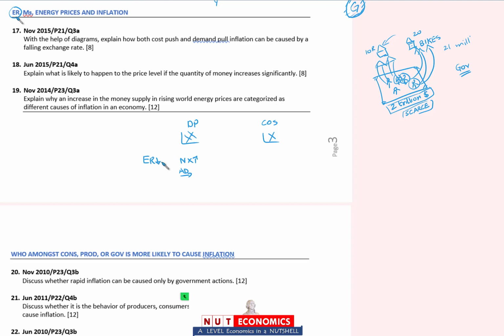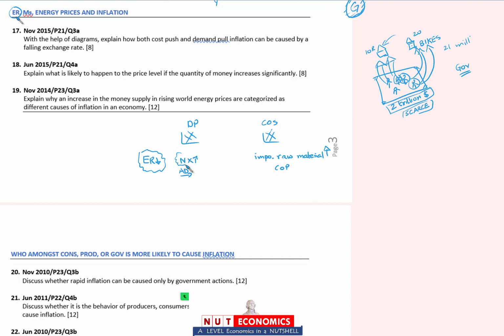Exchange rate depreciation say, remember imports prices are increasing, so if you are importing raw materials such as inputs such as oil and petroleum and other inputs such as maybe aluminium and steel, so वो imported raw materials, their price will increase and therefore the cost of production will increase, the aggregate supply will shift to the left and therefore cost push inflation भी हो सकती है. So that is the reason exchange rate के पंगे लेते हैं तुम्हारे साथ examiner. It can be a source of both demand pull as well as cost push inflation.